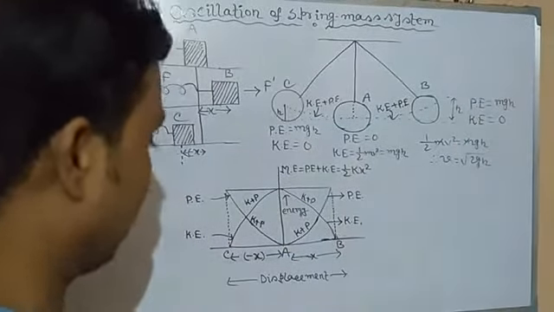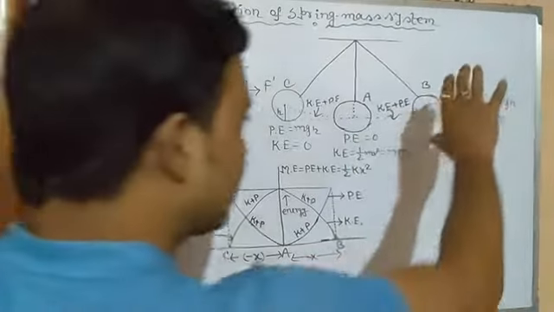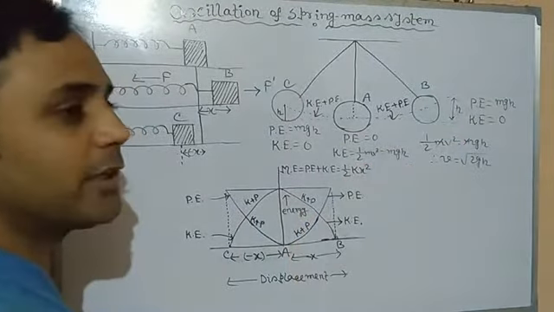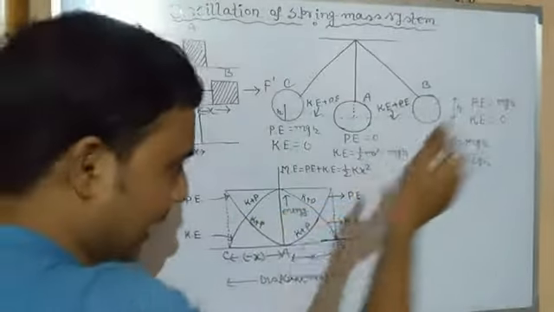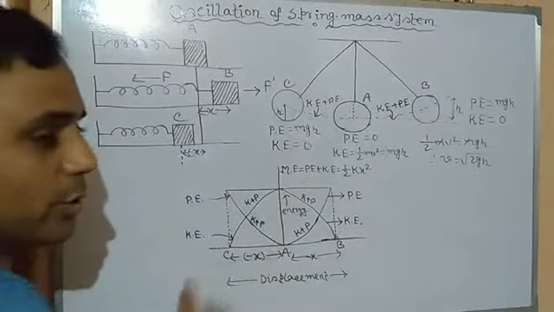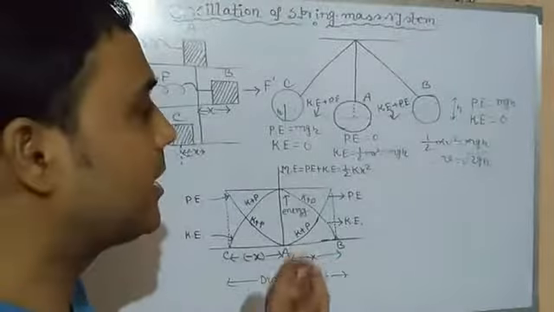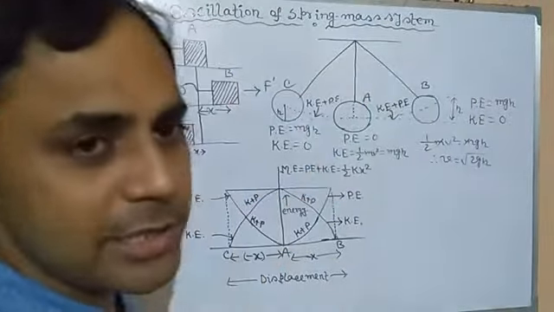When it returns, what would happen? The opposite thing. Since height will gradually decrease, potential energy will gradually decrease, and since it will acquire some velocity, velocity will increase as it returns to its mean position. It means kinetic energy will slowly increase due to the increase in velocity, and due to the decrease in height, gravitational potential energy will decrease.